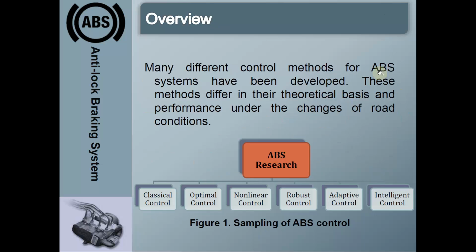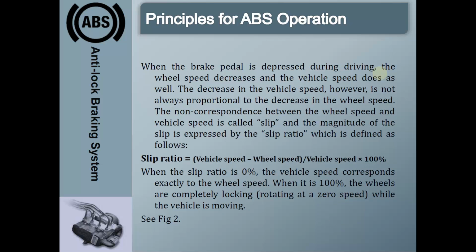Now let us see the principle of operation of the anti-lock braking system. When we press the brake pedal, the wheel speed decreases and the vehicle speed also decreases. If there is a difference between the wheel speed and the vehicle speed, the difference is called the slip, and the slip is expressed as the slip ratio, which is given by: slip ratio equals vehicle speed minus wheel speed, divided by vehicle speed, times 100%.